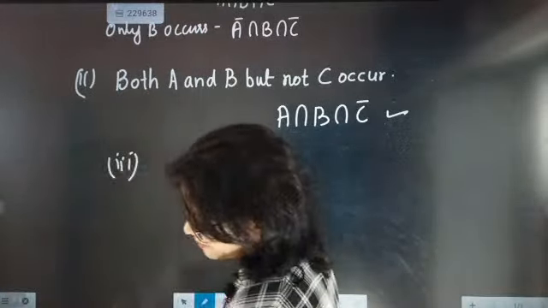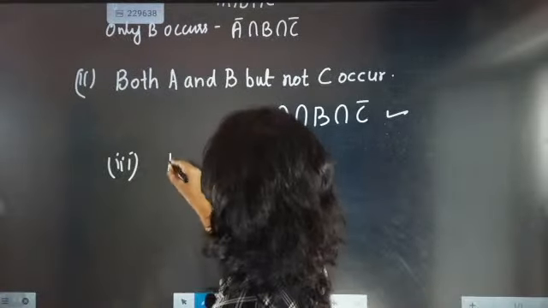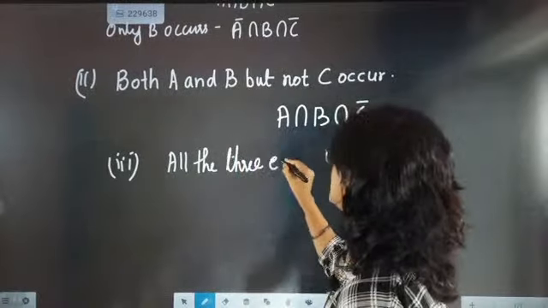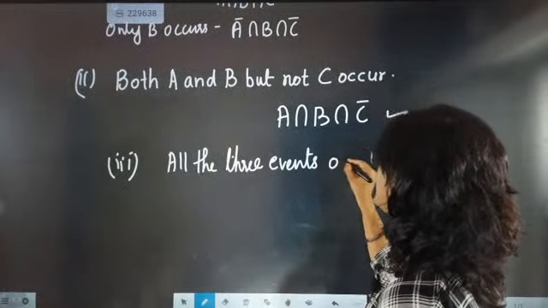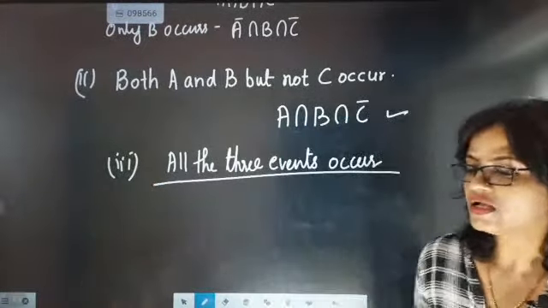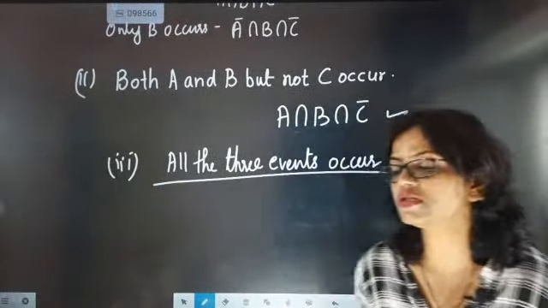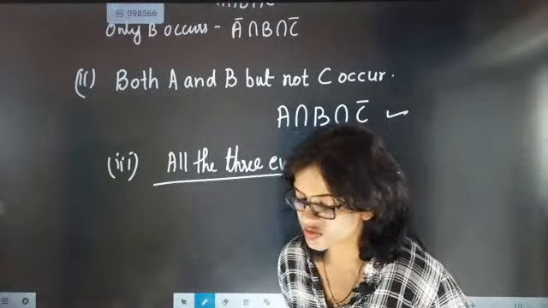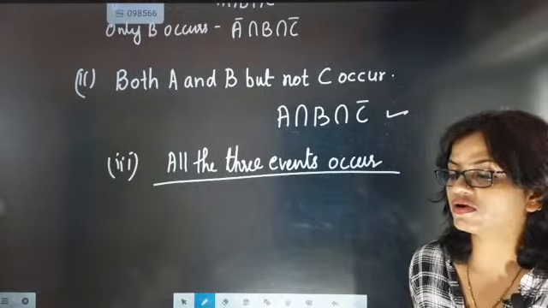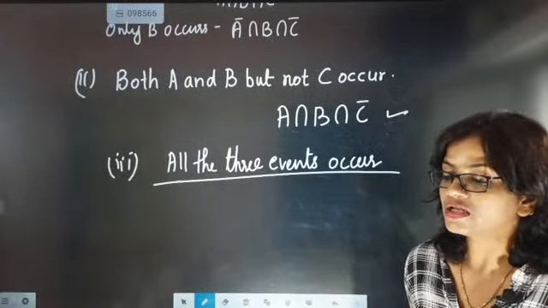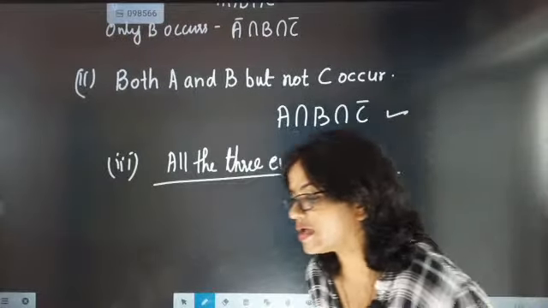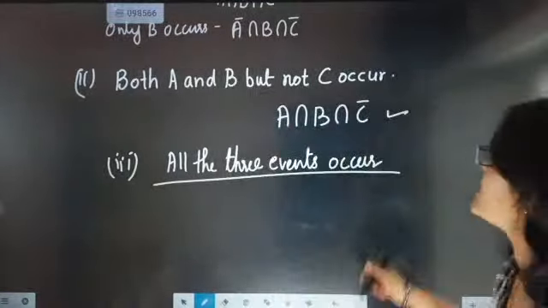A and B but not C. Now all the three events occur. So when all the three events are occurring, what answer is going to come? Right now I have discussed all the three events are occurring. When all the three events will occur, then what answer are you going to write? A intersection B intersection C, Gautam, that is absolutely correct.